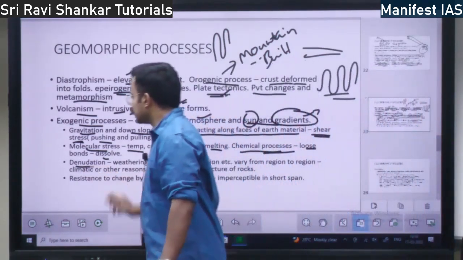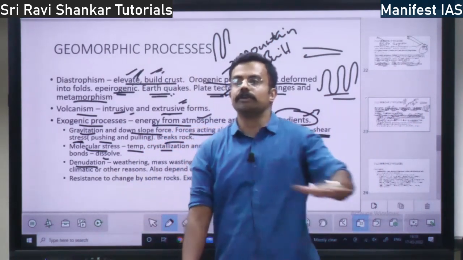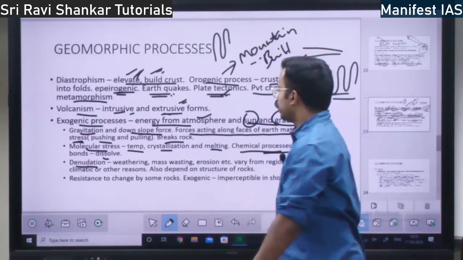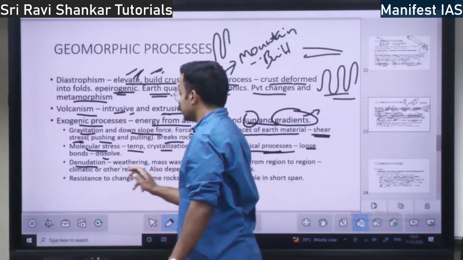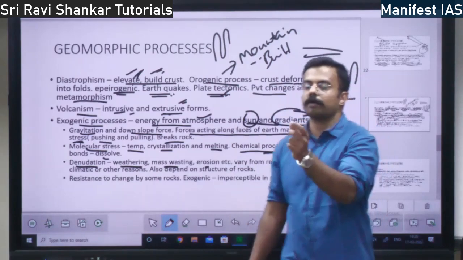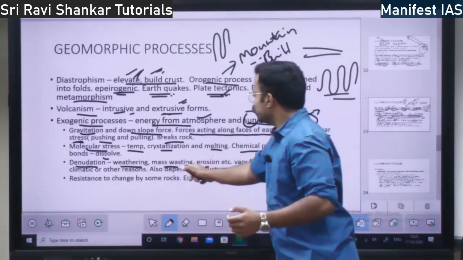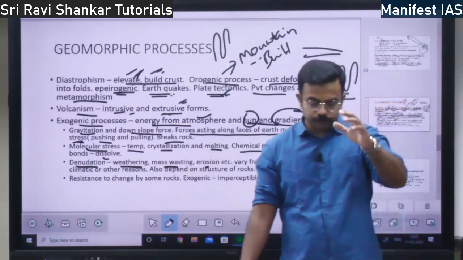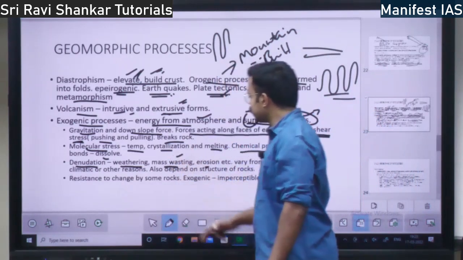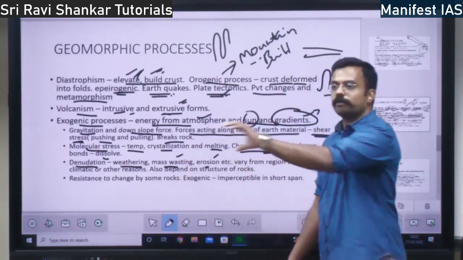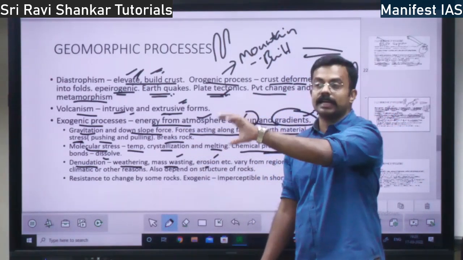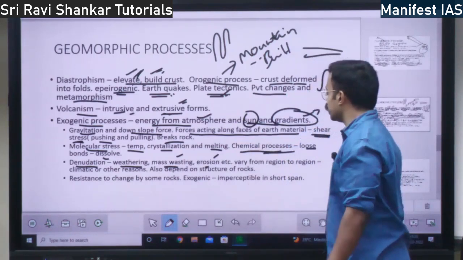Then you have denudation. Denudation, I have already told you. Denudation of the earth: rock clearing and becoming a plain land, right? What are the forms of denudation? Weathering, mass wasting, erosion. Weathering is a big rock breaking into soil. Mass wasting is, for example, landslide, rock slide, avalanche. Then erosion. From one place to another place, if sand is moved or mud is moved, that is erosion, right?